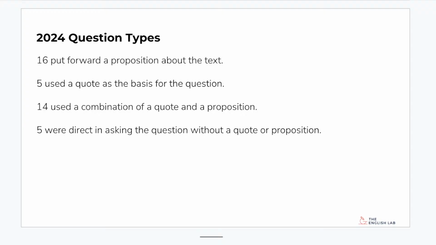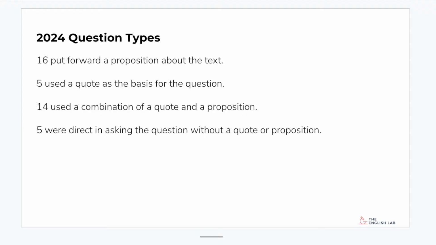5 used a quote as the basis for the question. 14 used a combination of those two things. So what's that altogether? 35 of the 40 questions had a quote, a proposition, or both. What do you do when you get given those questions? What strategies do you have? Really common question: do I have to use the quote?